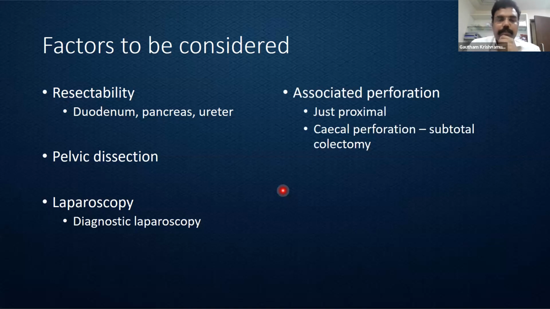Whether the lesion is associated with perforation. These perforations can be just proximal to the stricturous lesions, or as I mentioned earlier, the cecum is the first one to get distended during sigmoid or left colonic obstruction. So sometimes we can have a cecal perforation, which is associated with left-sided colonic malignancies. So in those cases, we'll have to go with subtotal colectomy.